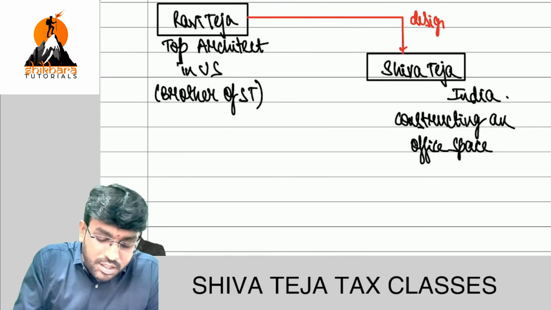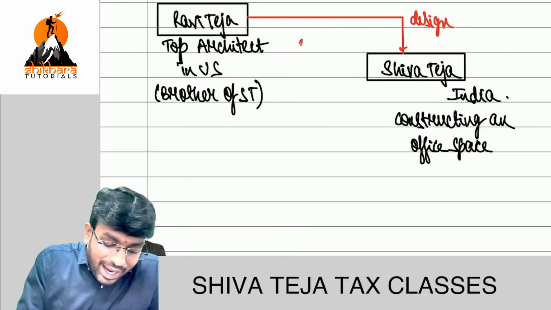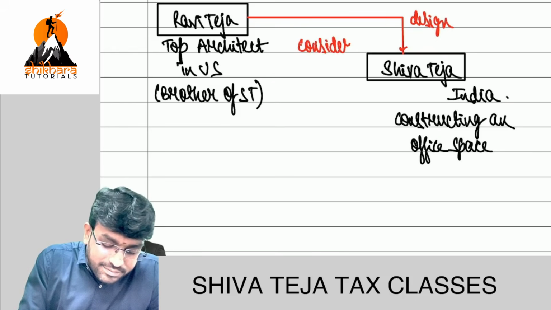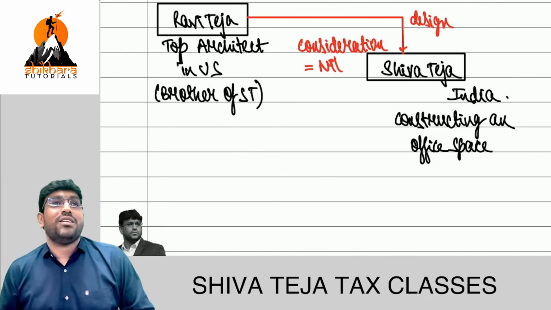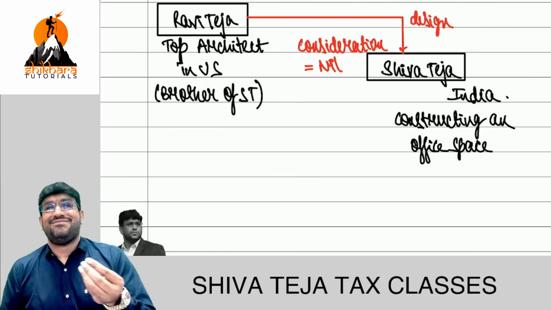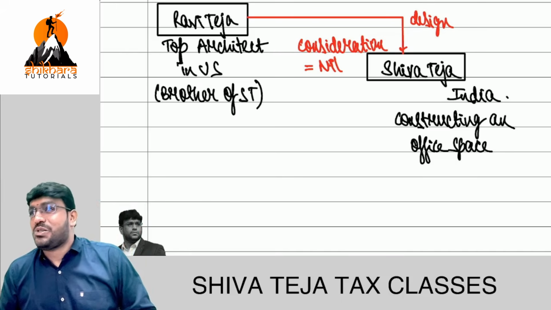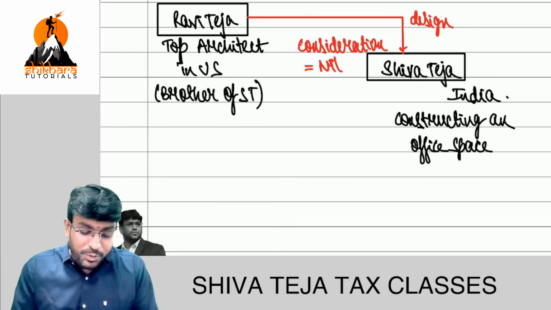So, getting the point here? Speak out. And the consideration is nil. I asked him, how much should I pay? He told, Bhaiya, no, and did not take 1 rupee also.